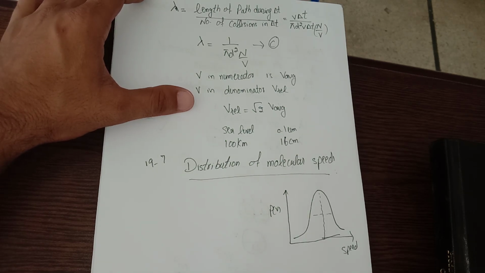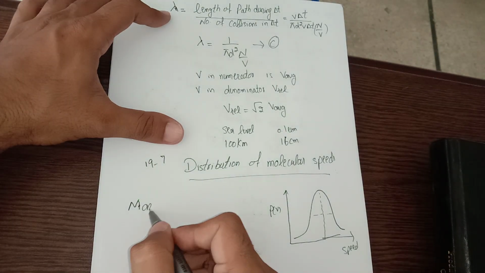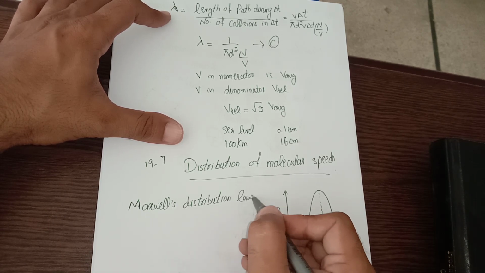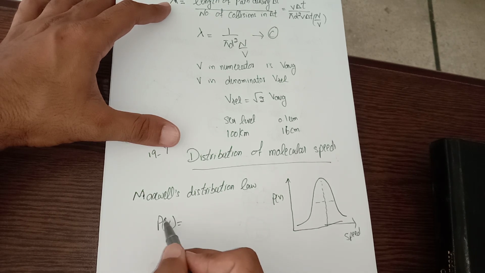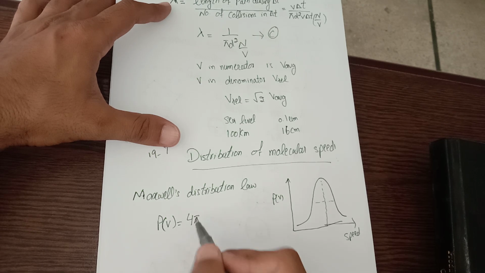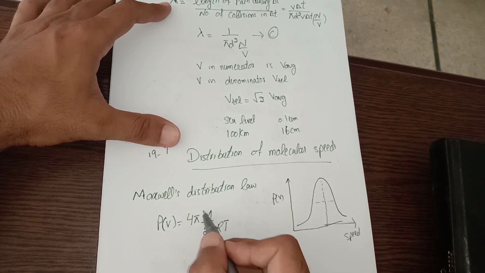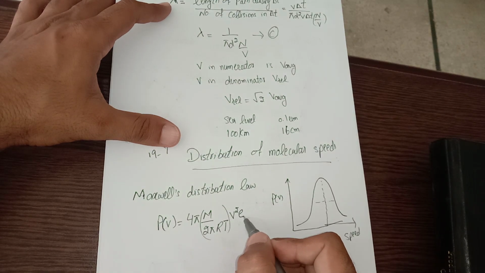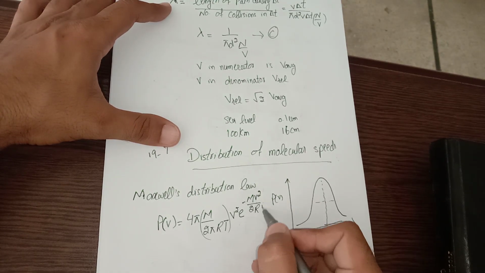In 1852, Maxwell introduced Maxwell's distribution law, in which he gave P of V, the probability distribution with random variable speed, equal to 4 pi times m over 2 pi RT, V square, V being speed, e raised to power minus m V square over 2 RT.